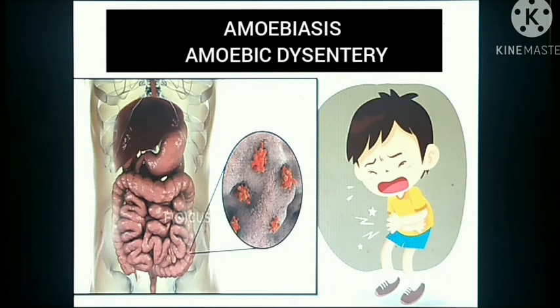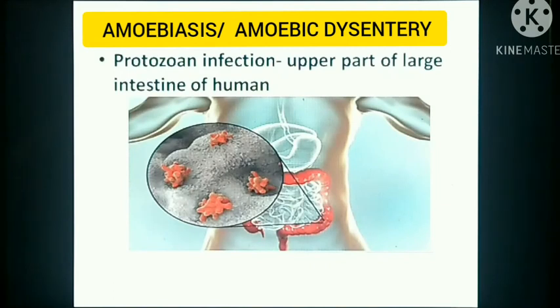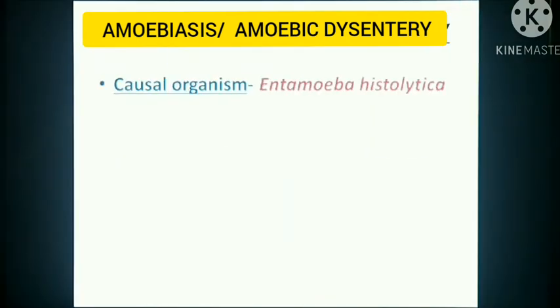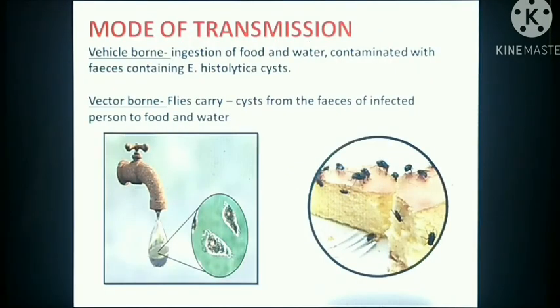Amoebiasis or amoebic dysentery is widespread in India and other tropical regions due to poor sanitary conditions. Amoebiasis, as the name says, the organism looks like an amoeba. It is a protozoa that infects the upper part of the large intestine of our body. The causal agent here is Entamoeba histolytica. The infection occurs by ingesting the Entamoeba histolytica cyst with food and drinks.